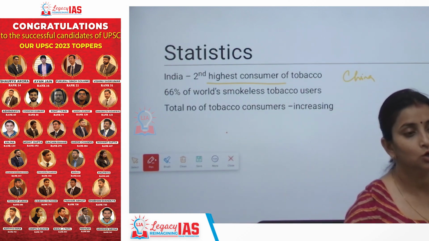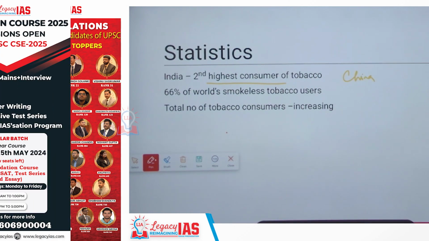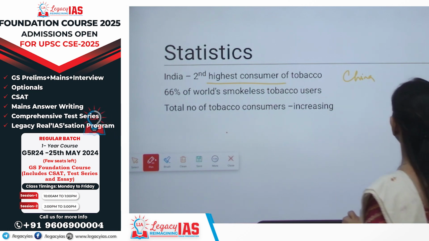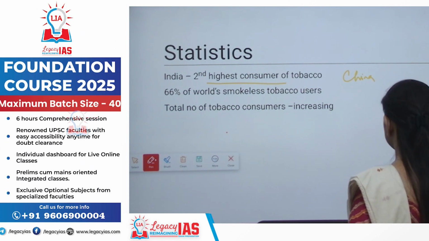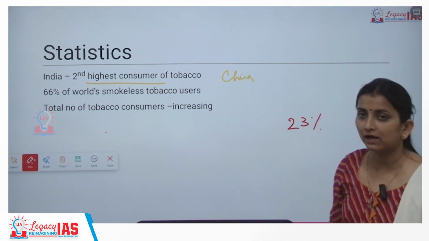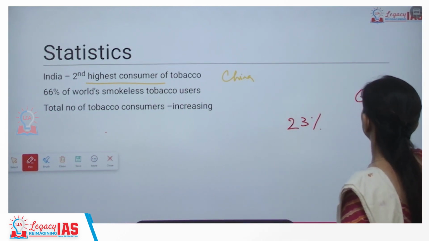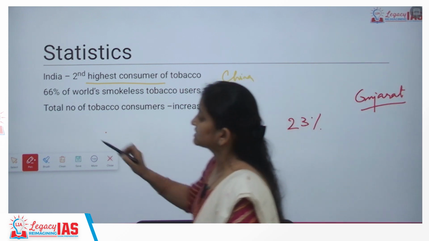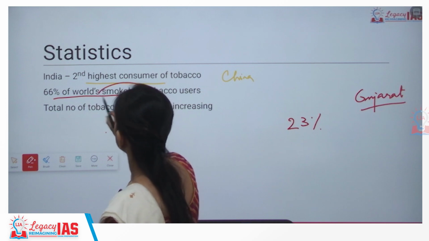Globally, if we talk about cancer related death burden, 23% share is lying in India. In India, the largest producer of tobacco is Gujarat. And 66% of the world's smokeless tobacco users.